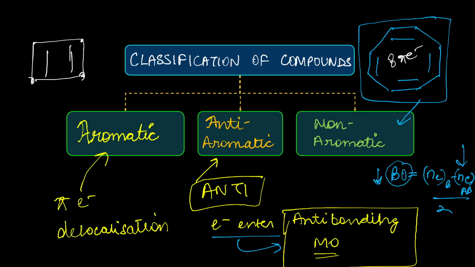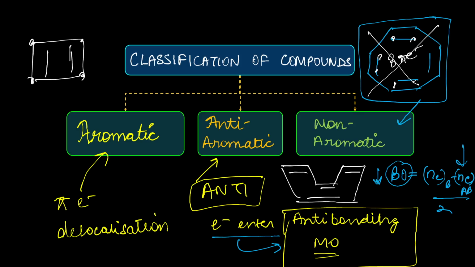it is a small ring. There is no option of going out of the plane. But with the 8-membered ring, there is an option of going out of the plane. So it doesn't exist like this. Rather, the 8-membered ring exists like a tub-like structure, because if you count the electrons, yes, 1, 2, 3, 4, 5, 6, 7, 8 pi electrons. But if you look at the structure, it is a tub-like structure.